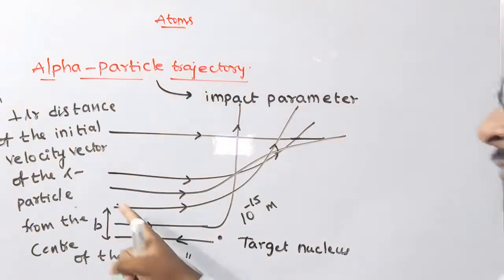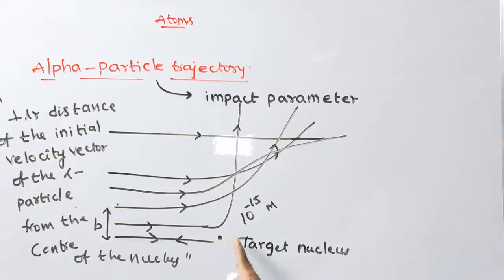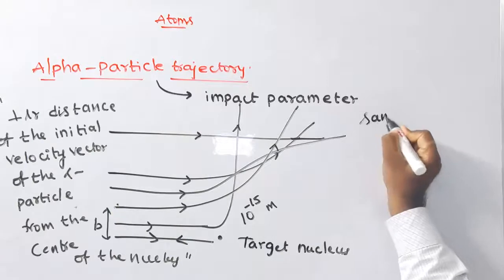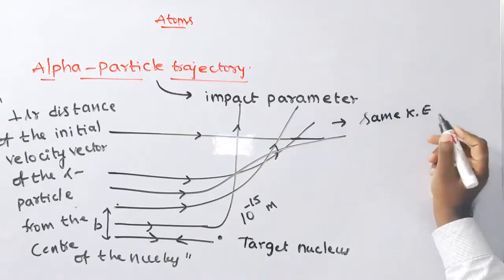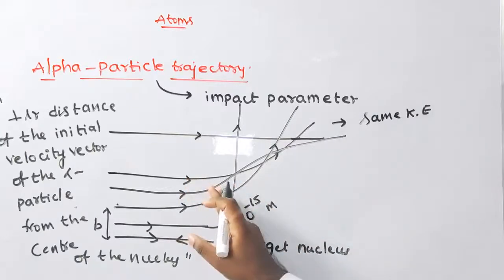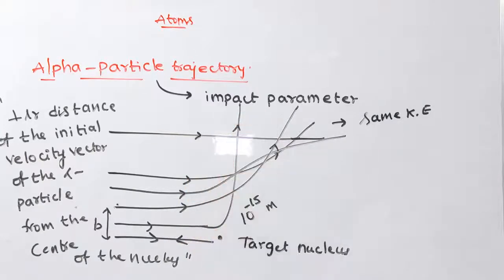A beam of alpha particles have the same kinetic energy. The scattering of these particles depends solely on the impact parameter.